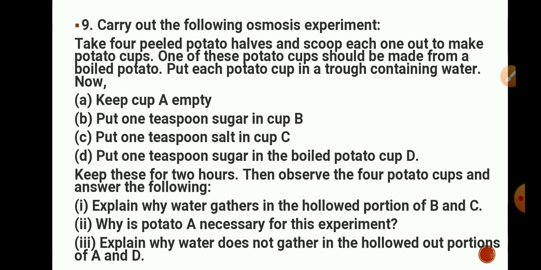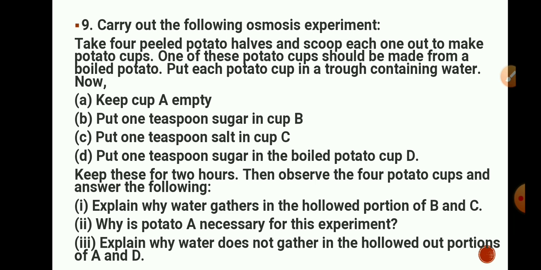So you have to make this setup: take 4 peeled potatoes and make potato cups. Out of these 4, one should be boiled, and you have to keep cup A empty as it is. You have to put sugar in cup B, salt in cup C, and sugar in the boiled potato cup, that is cup D. After 2 hours, you will observe that in the hollowed portion of cup B and C, water is there. So water gathers in cups B and C.